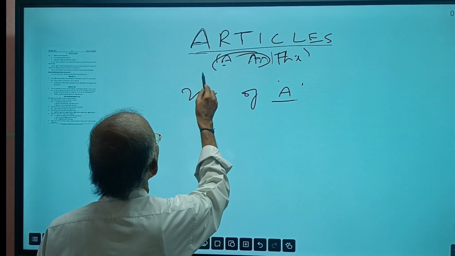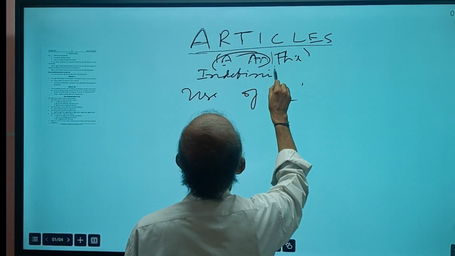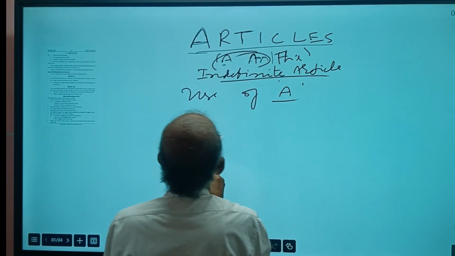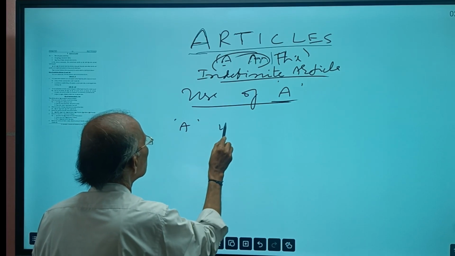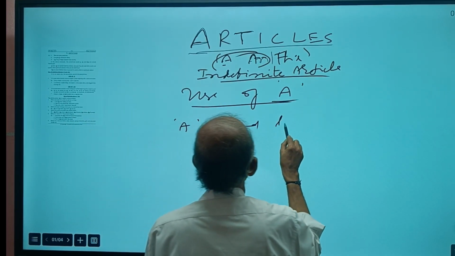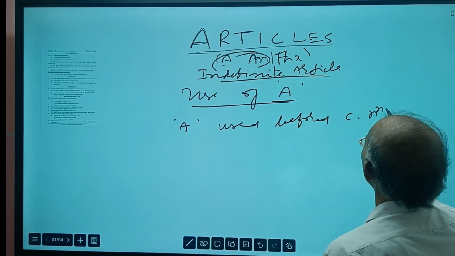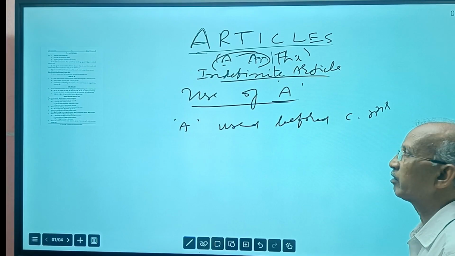See here, indefinite article a. Simply remember, a is used before common nouns. You know common nouns, we discussed them: common nouns, proper nouns, collective nouns, material nouns, the kinds of nouns.